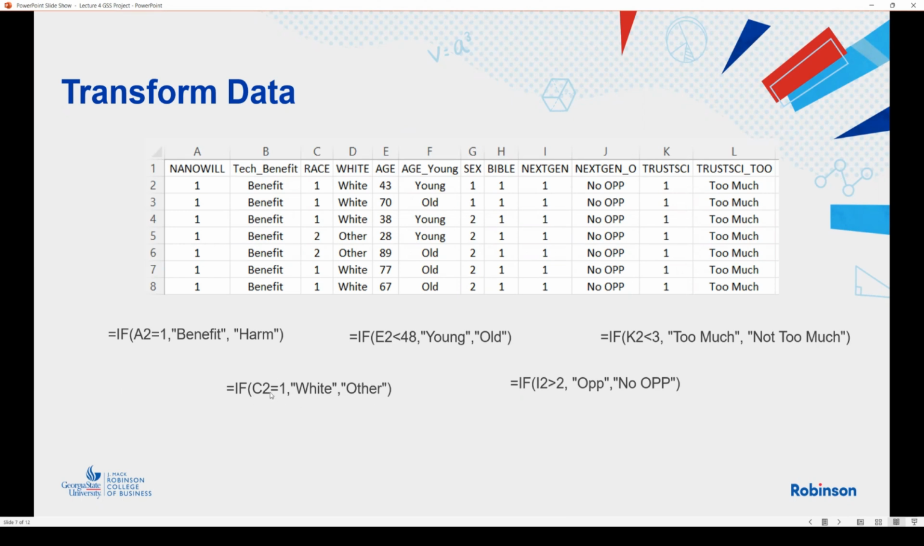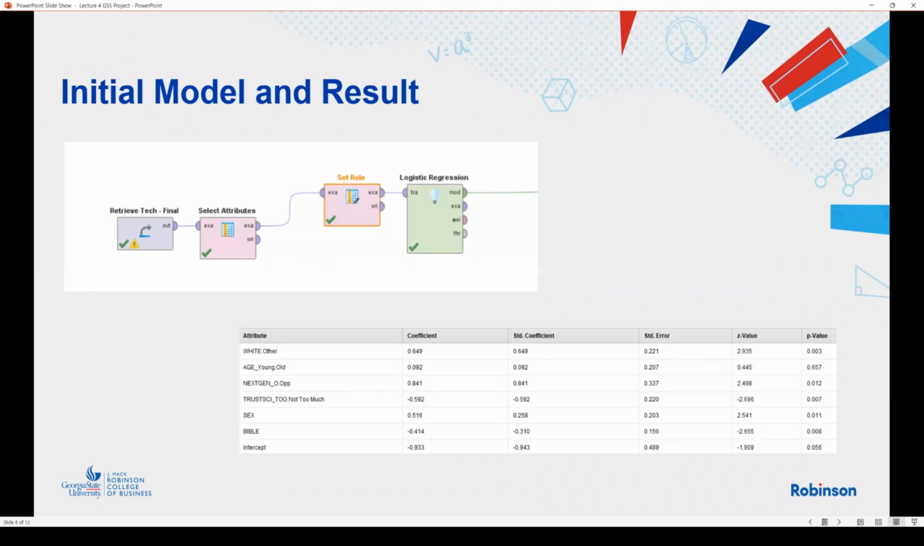So if C2 equal 1, so white, I decide to go white, otherwise other. Opportunity or not: if the answer is greater than 2, I decide to go opportunity, otherwise no opportunity. So I transform the majority of variables. After that, I'm going to show you soon with RapidMiner, I test it.